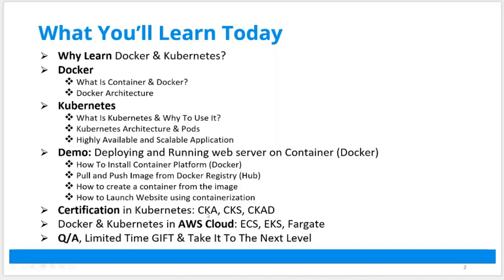There are 3 certifications available: CKA, Administrator, CKS for Security, and CKAD, which is Certified Kubernetes Application Developer. We'll also talk about how the cloud is where industry is moving, and why every cloud vendor, be it AWS, Azure, Google, Oracle, IBM, everyone has adopted Kubernetes. So the implementation of Docker and Kubernetes on AWS cloud, which is ECS, Elastic Container Service, EKS, Elastic Kubernetes Service, and Fargate, which is a serverless implementation of Docker and Kubernetes on AWS cloud.